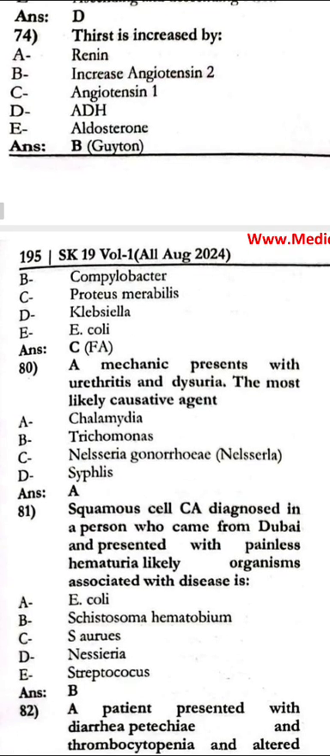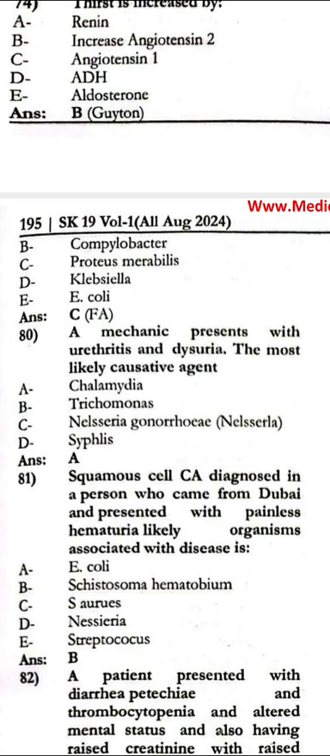Next, the mechanic presents with the urethritis and the dysuria. The most likely causative agent would be the chlamydia. The squamous carcinoma diagnosed in the person who came from Dubai and presented with painless hematuria. Likely organism associated with the disease is the Schistosoma haematobium.